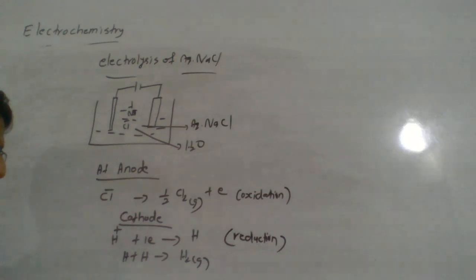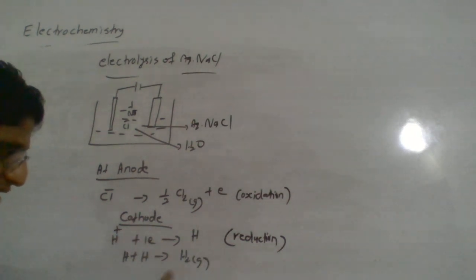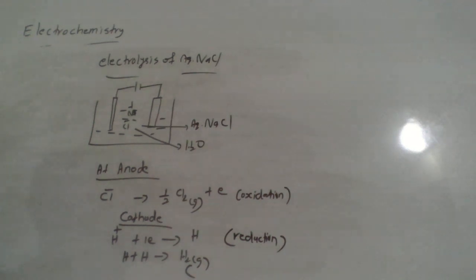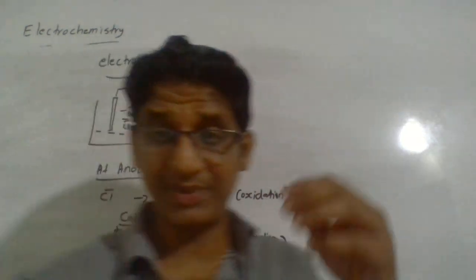So hydrogen ion gets reduced to hydrogen gas. You will see hydrogen gas evolving at the cathode electrode, and at the anode, the chloride ion is oxidized to chlorine gas. What may be the reason?